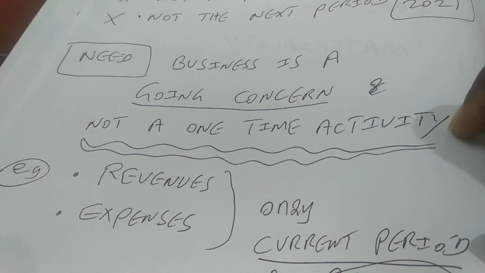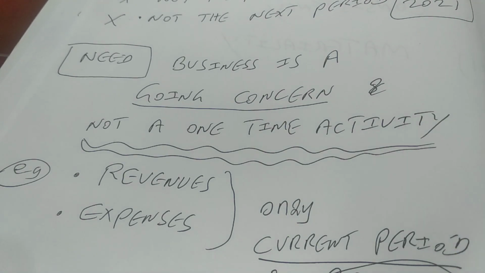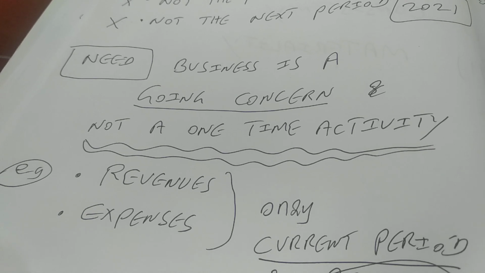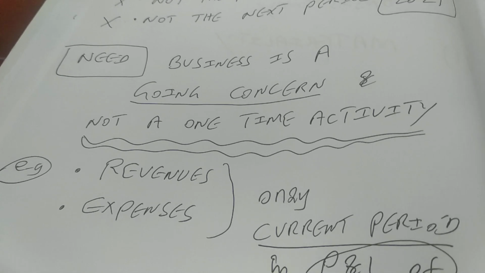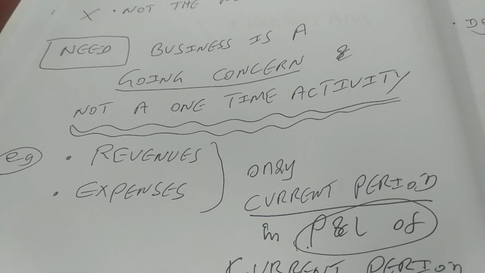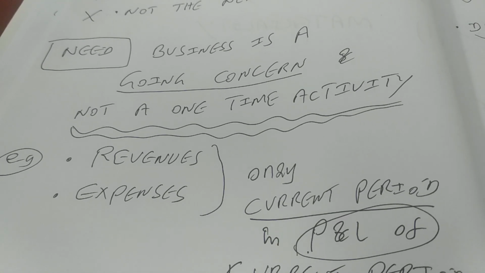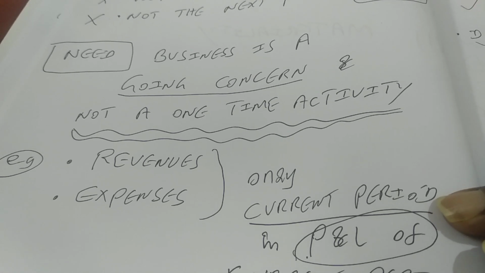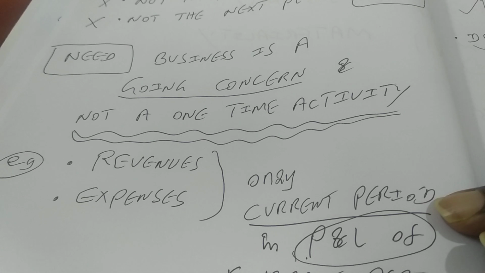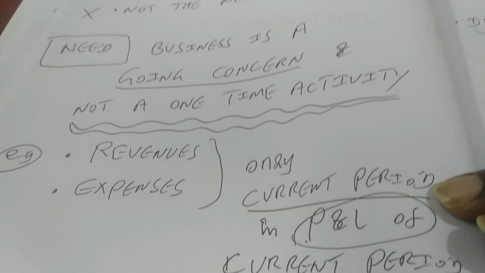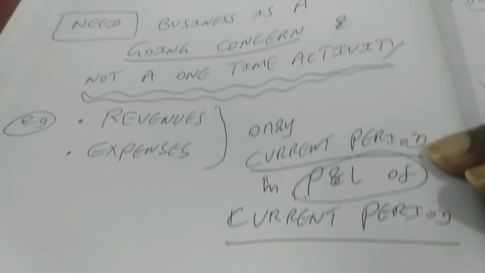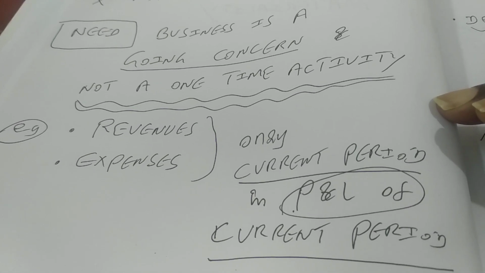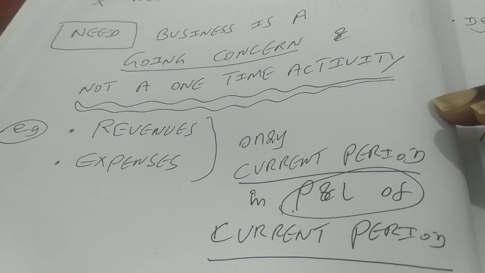What does it mean? For example, the salaries to be paid to our staff in the month of December might not have been paid by the end of that month. Rather, they are going to be paid in the next month, right? Similarly, the electricity charges, the telephone charges, things like that. Similarly, we have to receive the revenue from our customers. Today we are talking about competition, so we have to sell our products on credit. Some of our customers may take time to pay money, right? So we may receive the revenue of the previous year in this year.